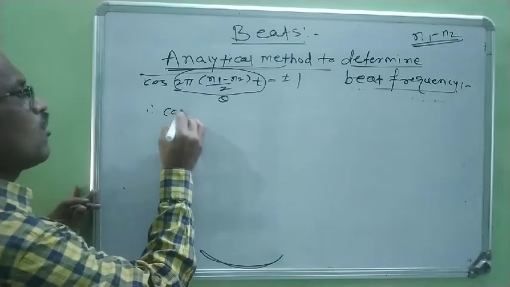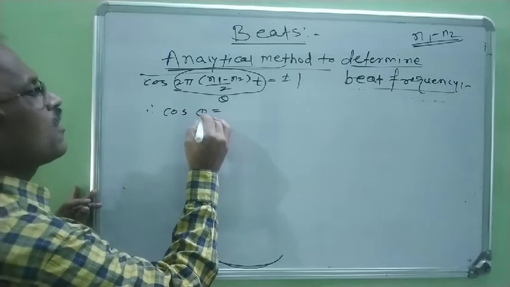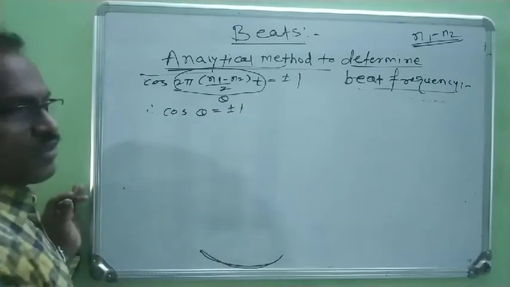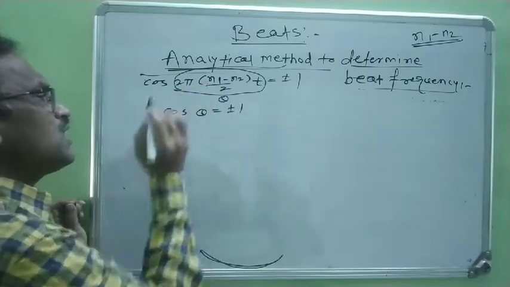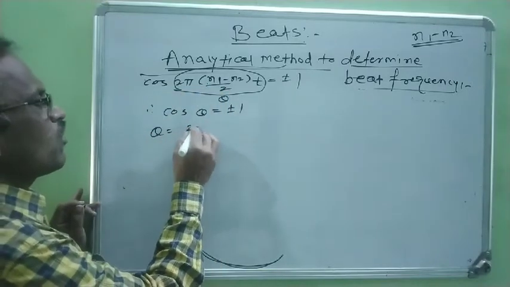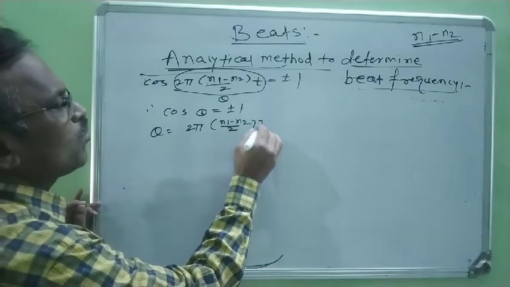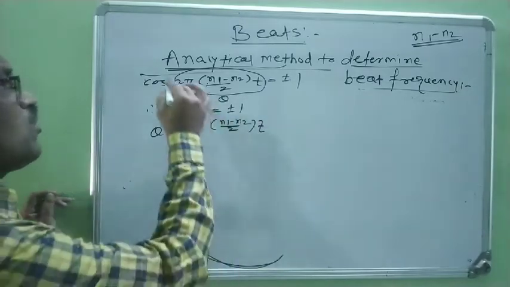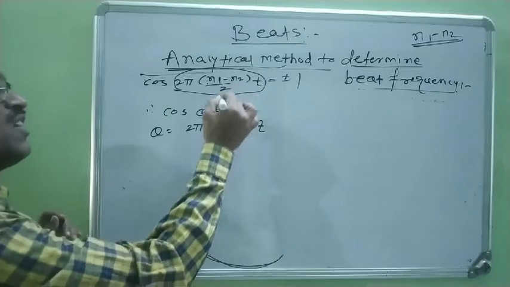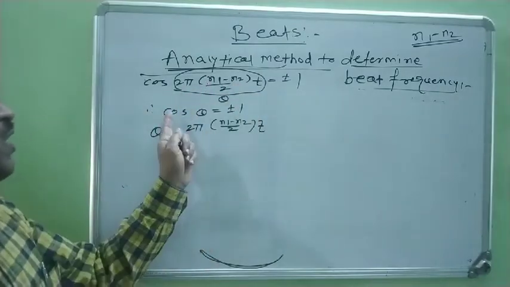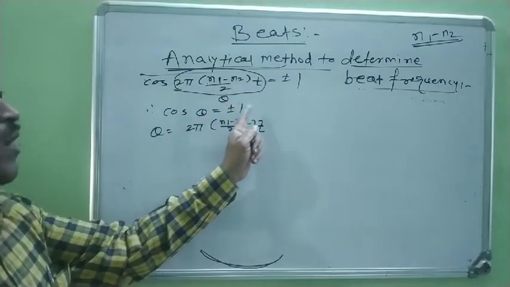Therefore it becomes cos of theta is equal to plus or minus 1, where theta is equal to 2 pi in bracket (n1 minus n2) by 2 into T. Now this complete factor is taken as theta. Therefore the equation becomes cos of theta equal to plus or minus 1.